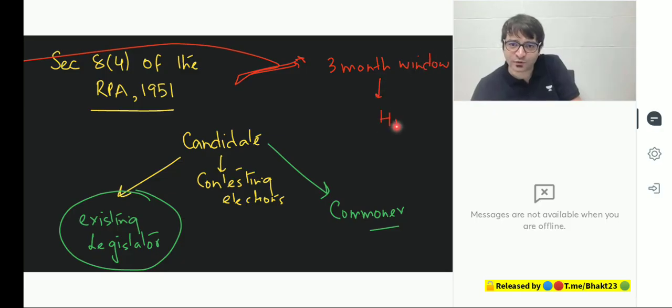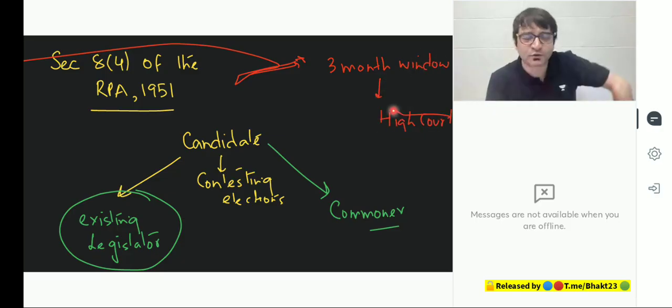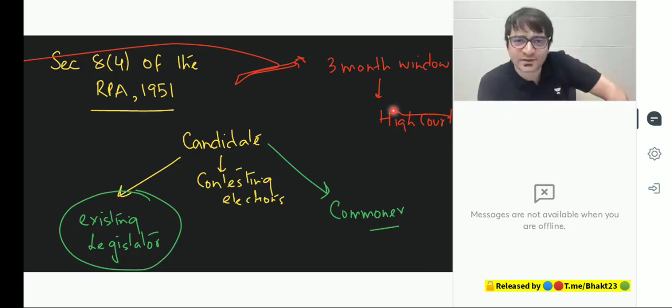Do one thing, approach the High Court within 3 months. I went to the High Court. By the time, I have contested elections again and won again. Now in my second term, I approach the High Court. The High Court says you are guilty, but even then I'm not disqualified. What am I given? A 3-month window. You approach the Supreme Court.